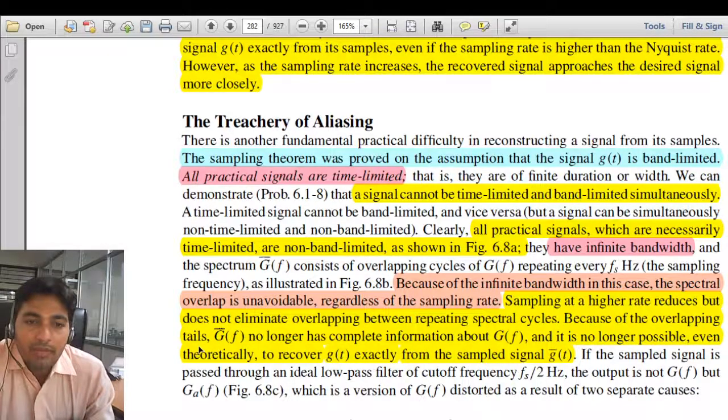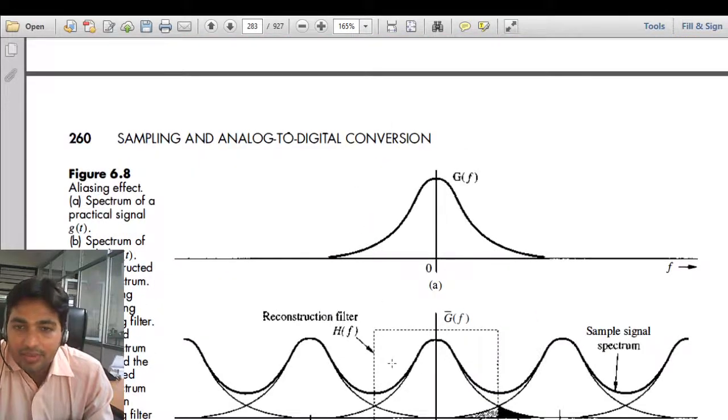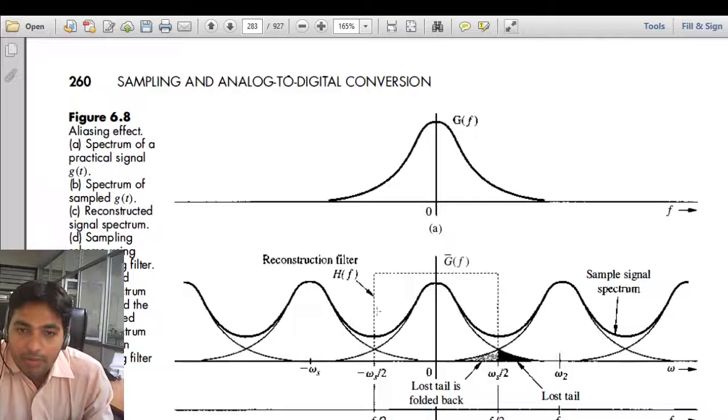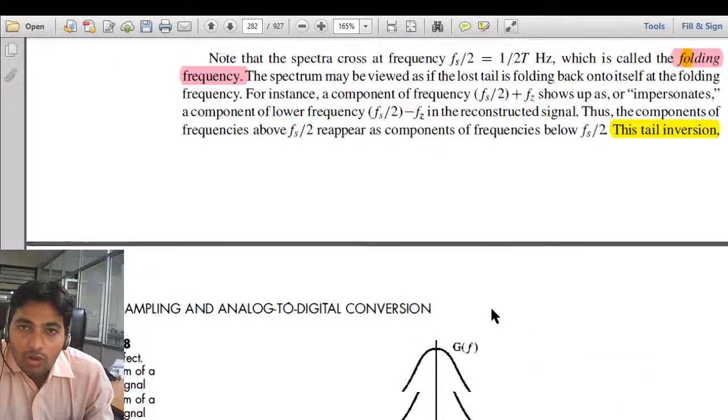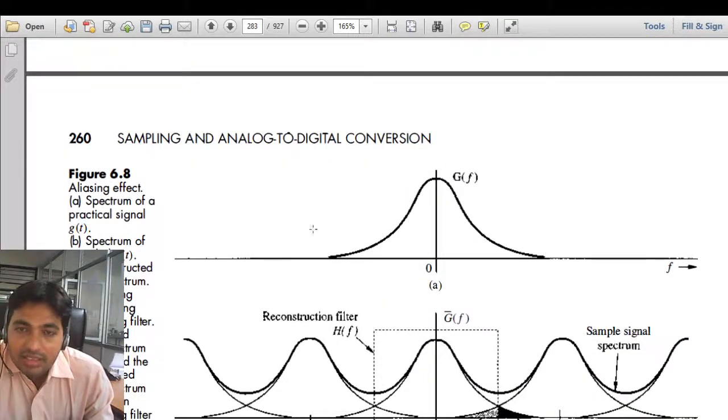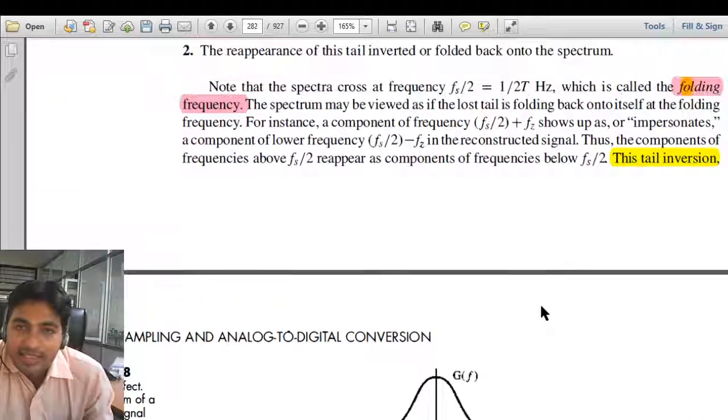Because of the overlapping of tails, G(f), the sampled version of the spectrum, no longer has complete information of G(f). The higher frequency component of this spectrum will overlap with the lower frequency component of the next, and this is also called spectral folding. We are not able to reconstruct this spectrum completely because it is not band limited, since our signal is time limited.